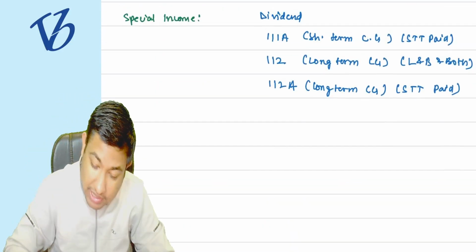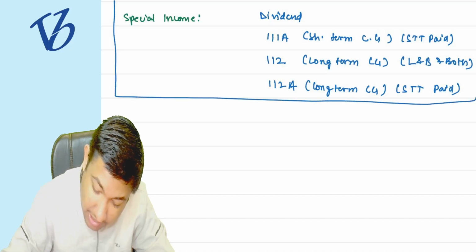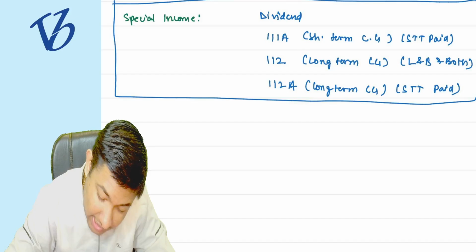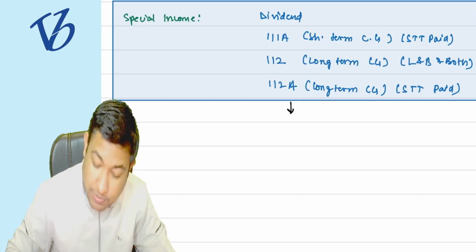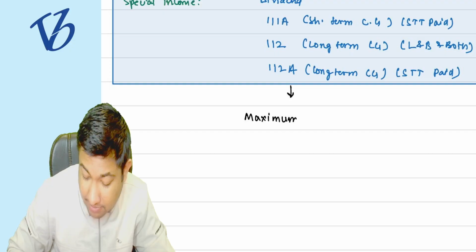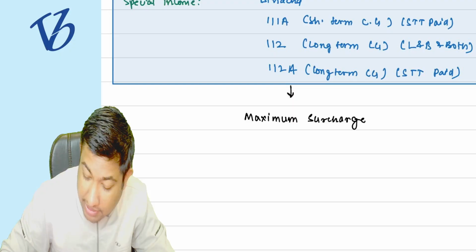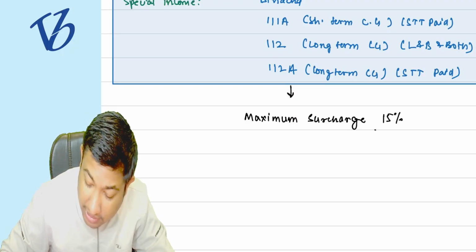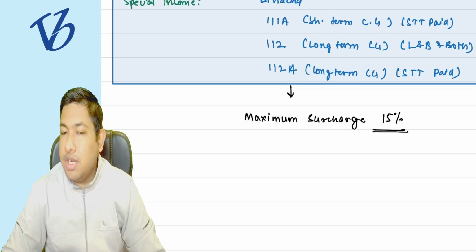Okay, so suppose there are special incomes. All these are special income. Now the government is saying, understand it very carefully, that on these special incomes, the maximum surcharge rate is 15%. You cannot charge a surcharge greater than 15% on this particular income.